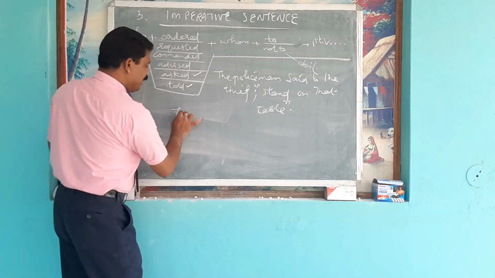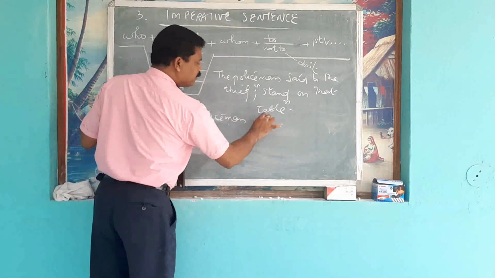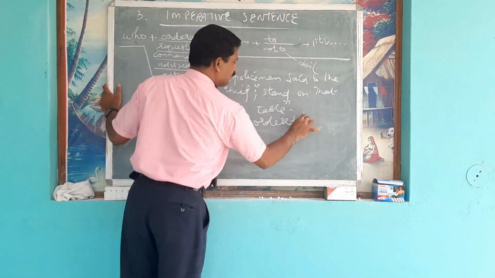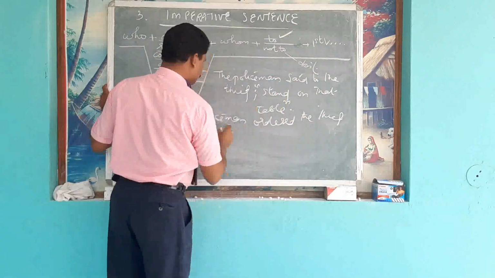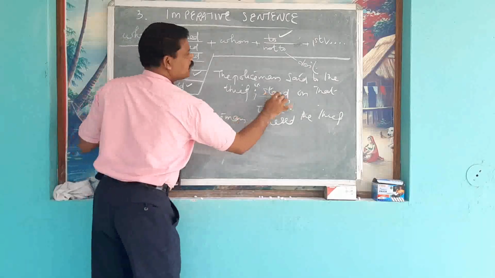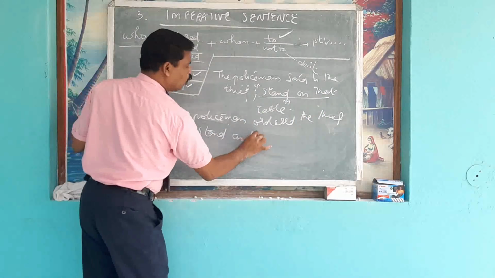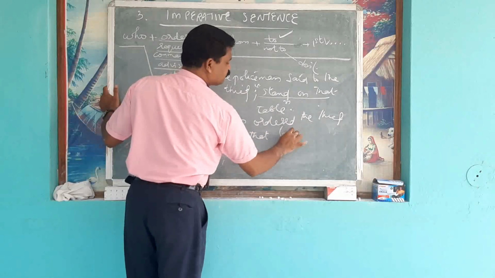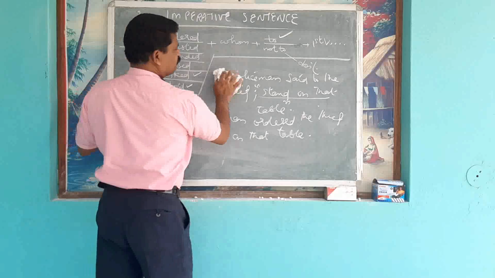The policeman ordered whom? The thief. Then you can use to. Then first verb, stand on that table.